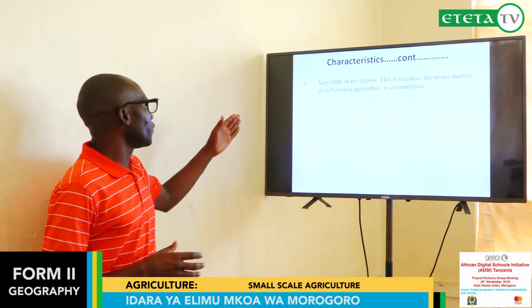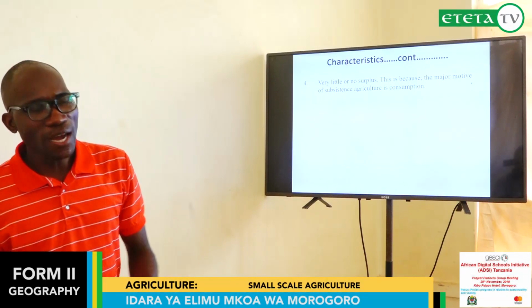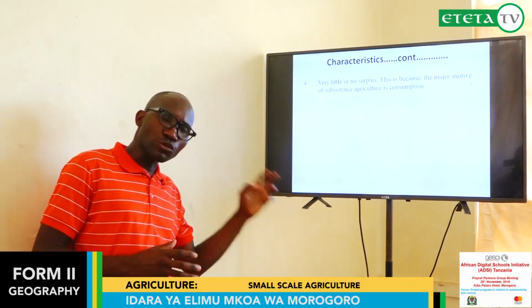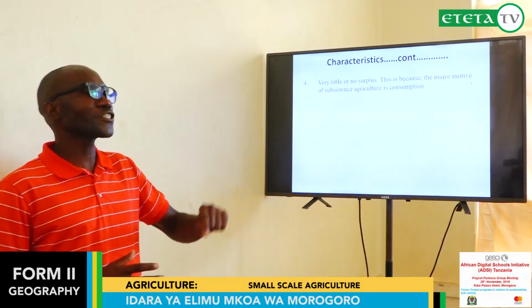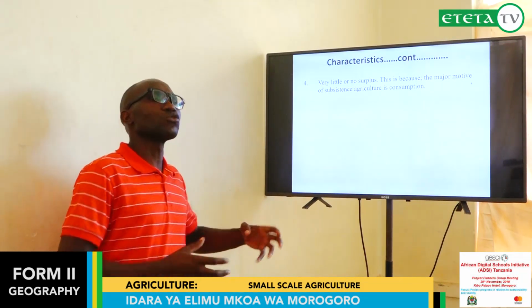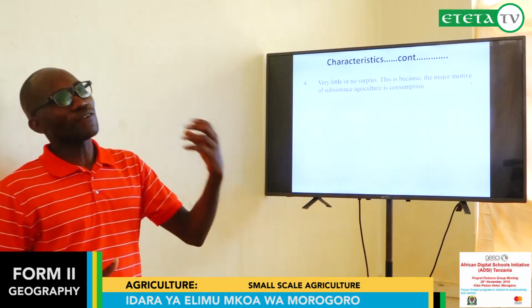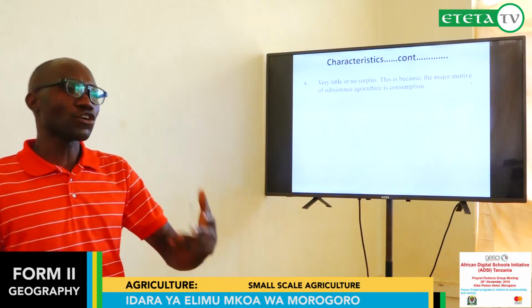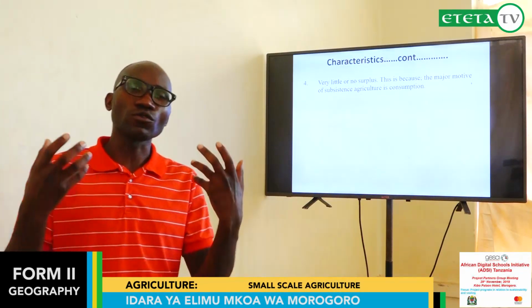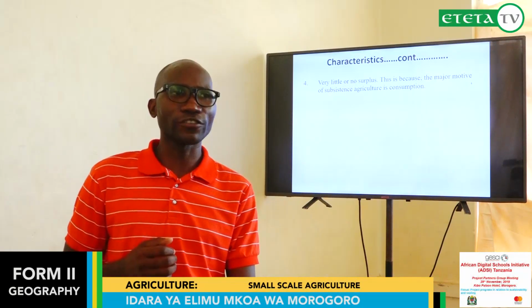Another is very little or no surplus. The surplus, or the produced crops, is very little. It is not sufficient for them to sell, and if it is little, there is no surplus. It means the food is obtained only for consumption, a hand-to-mouth activity.